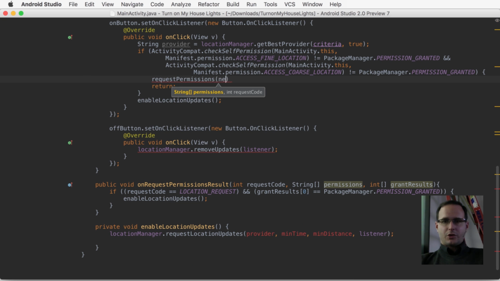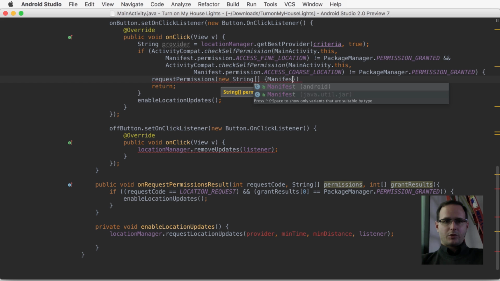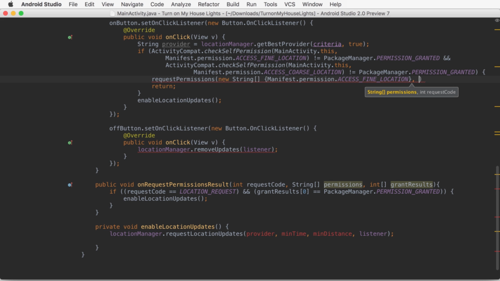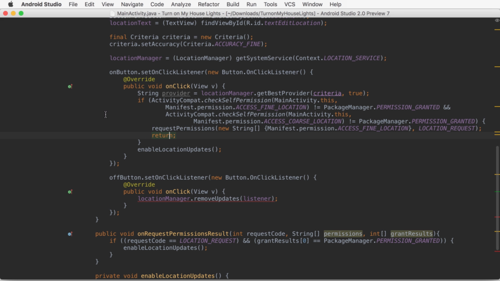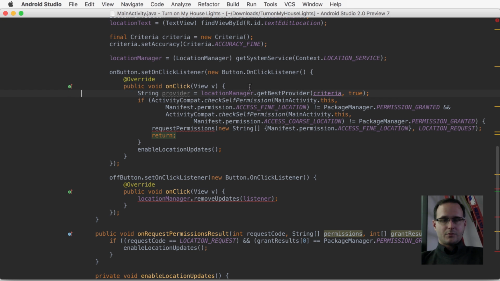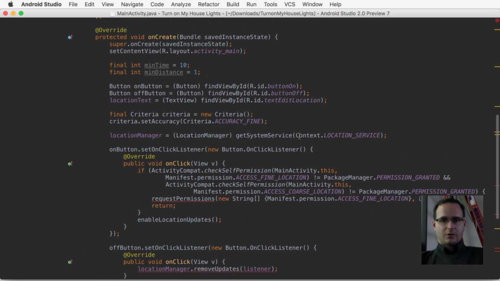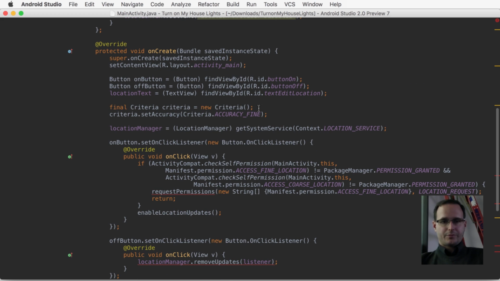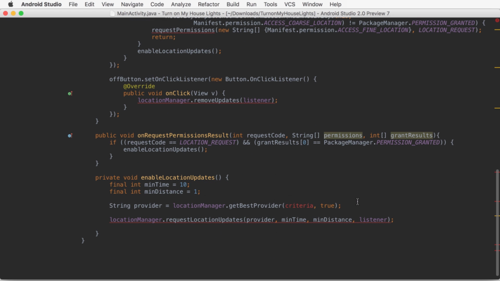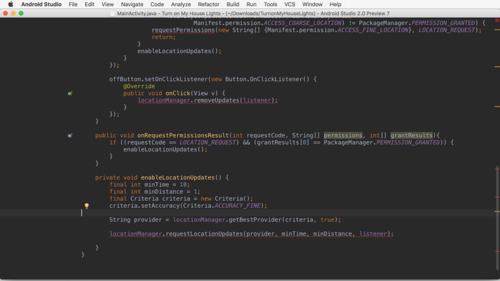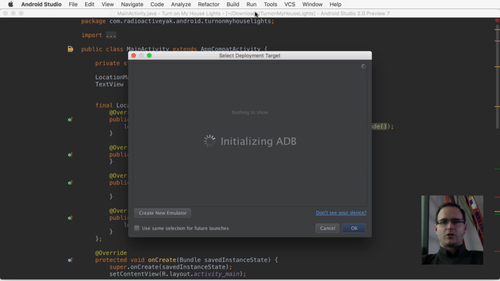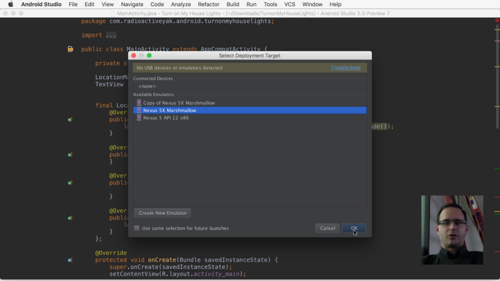And we're going to take their advice and we're going to call request permission here. And we're going to move this down here as well. Min time, min distance needs to get moved also. This gets us far enough that we're able to see whether or not our location call works. So why don't we fire up the emulator and see what that looks like.